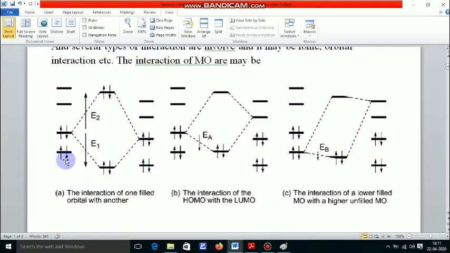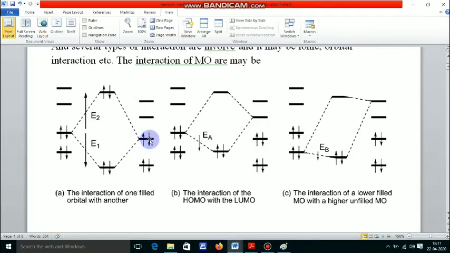Here this is a filled molecular orbital, and this is another filled molecular orbital. Here also these two are filled molecular orbitals, and this is an empty molecular orbital, that is sigma star or pi star molecular orbital. In some molecules there is a filled orbital, maybe sigma orbital, maybe pi molecular orbital, maybe non-bonding molecular orbital.